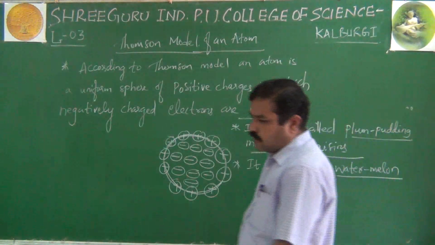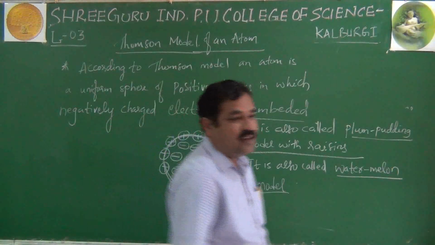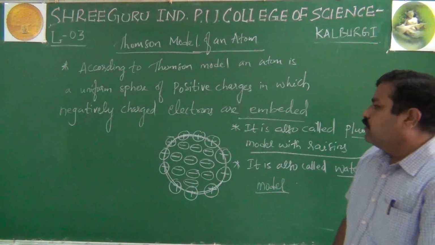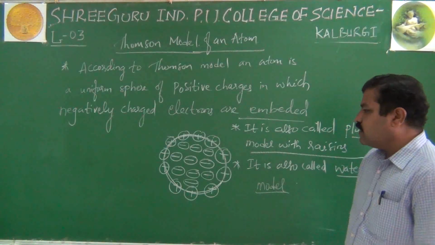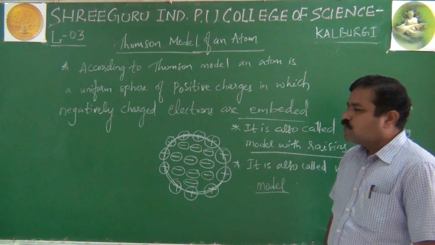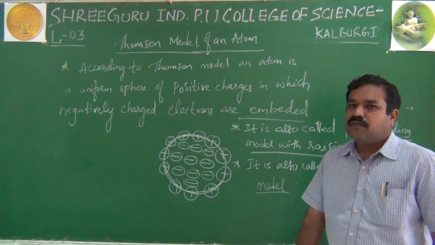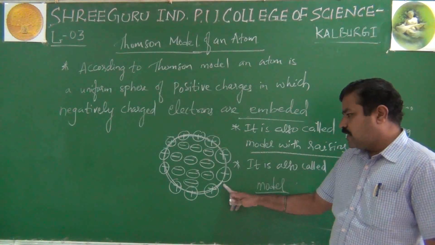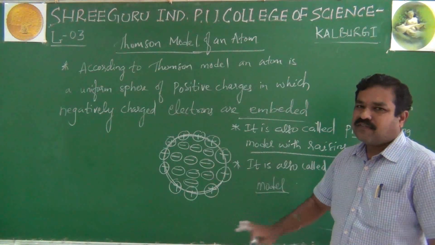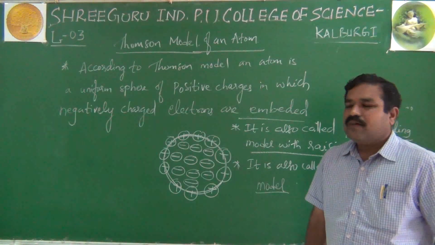But the theory was unable to give any explanation regarding stability of atom. He noted that the electrostatic force of attraction of electrons alone balances the stability, but it is not true. And the volume of the sphere is very small, of the order 10 raised to minus 10 meter. Like this, he has roughly given the volume of the sphere, that is, the atomic dimension.